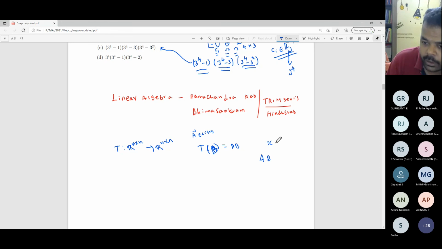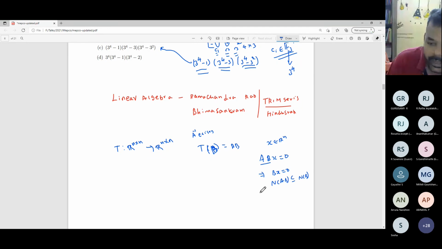I'm just trying. If I make any mistake, you just stop me. So you just take X belongs to Rn, ABX equal to 0. That is, I'm taking a vector in the null space of AB. As A is invertible, I can pre-multiply by A inverse. So for null space of AB, I have taken an element that is sitting inside null space of B.